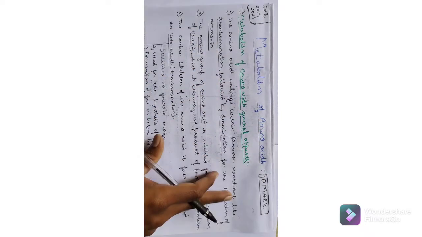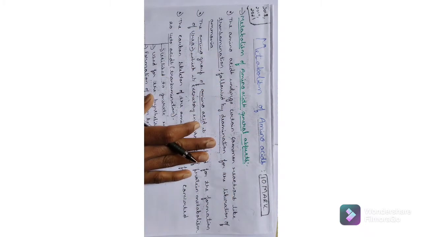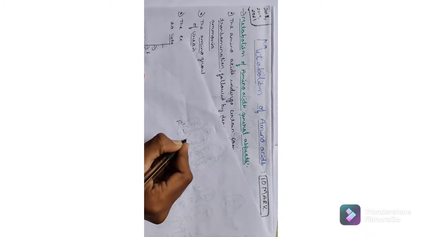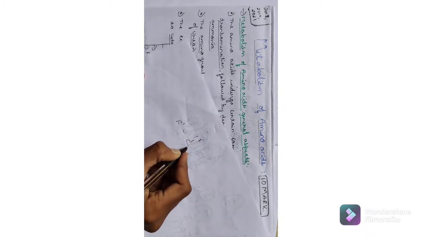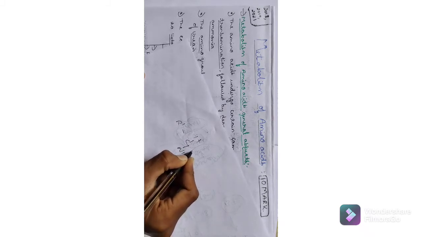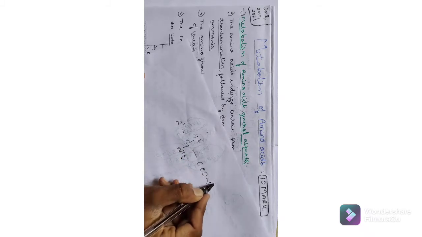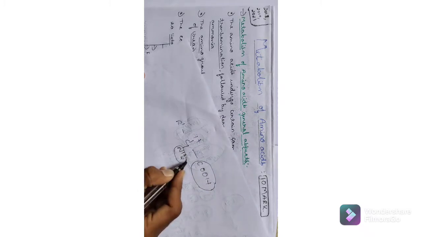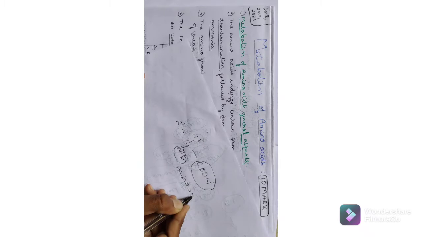Amino acid is the degraded part of protein, which contains one amino group and one carboxyl group. See here, I am giving one example for you. This is the amino acid: R, then carbon, hydrogen, NH2, COOH. Here the carboxyl group is present and the NH2 amine group is present. Because of these two functional groups, it is known as amino acid. This is the general reason why we call it amino acid.